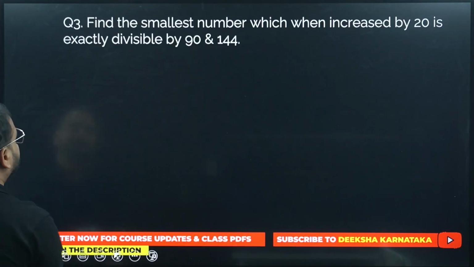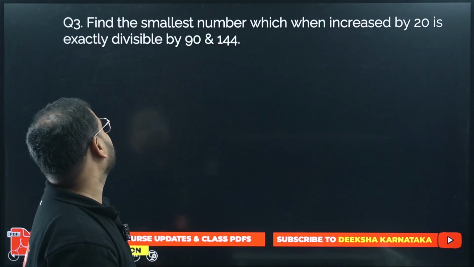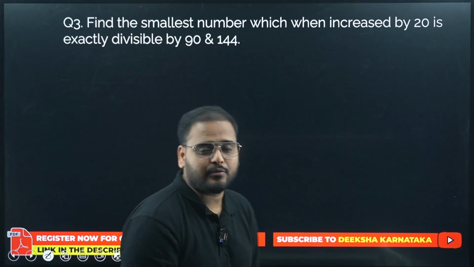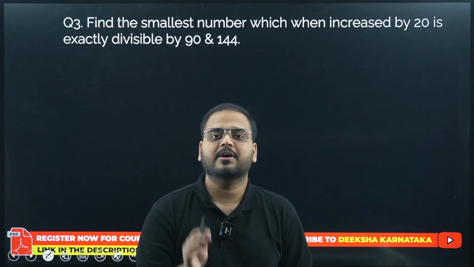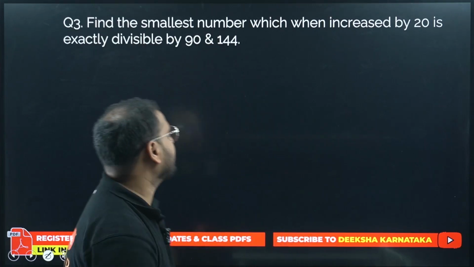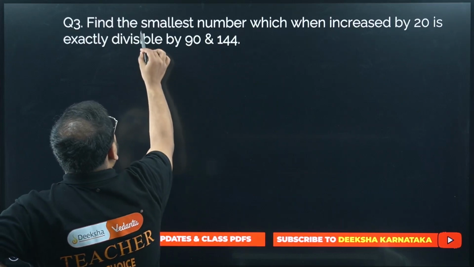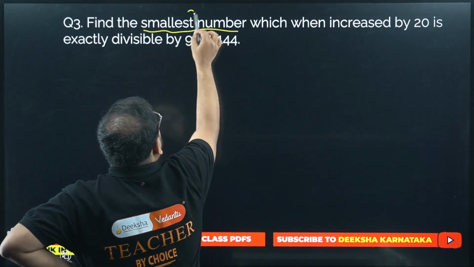Okay. Find next question. Find the smallest number which when increased by 20 is exactly divisible by 90 and 144. Very good question. Okay. So this is based upon what? Again, HCF and LCM. Let's see how we can solve it. So let's break the statement they've given. We have to find some smallest number. Let's take that number to be x.